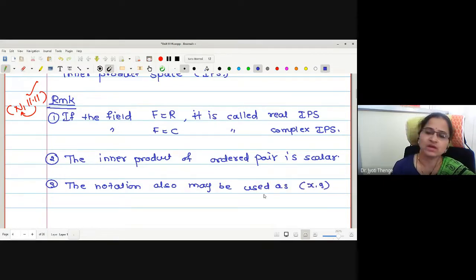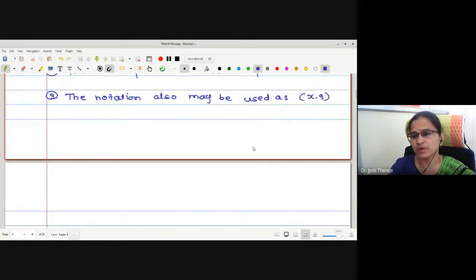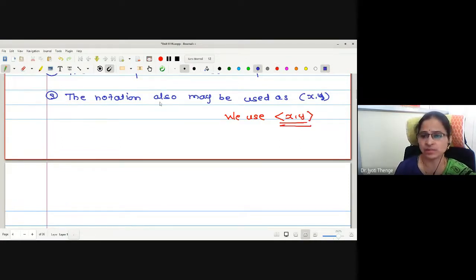How have we written the inner product of x and y? We use this triangle-shaped bracket notation. Simple brackets can also be used, but we were not writing simple brackets in our discussion because they may cause confusion between a bracket and a product. With this symbol, we can understand that it is an inner product, though sometimes it is written with simple brackets also.